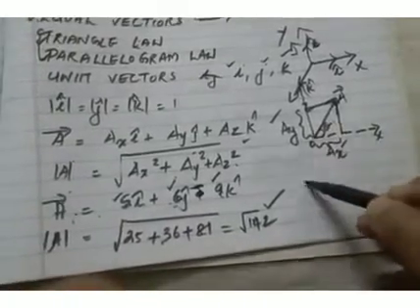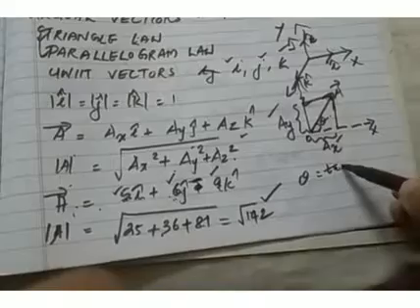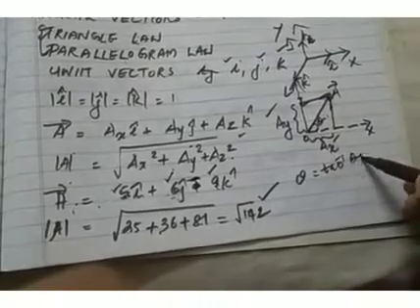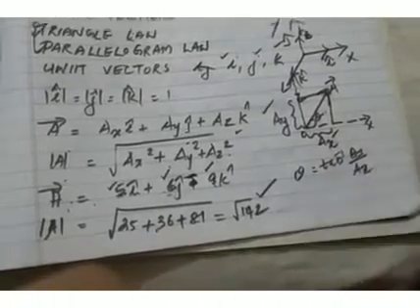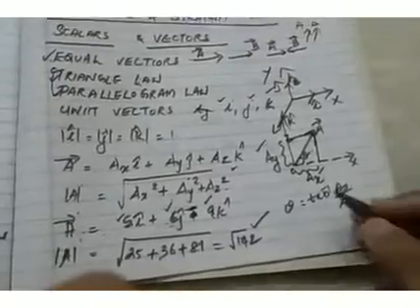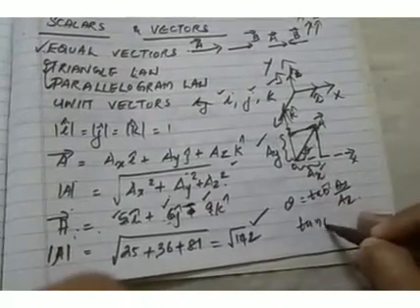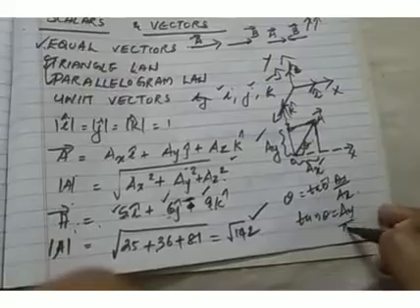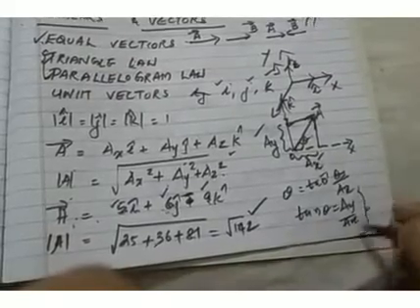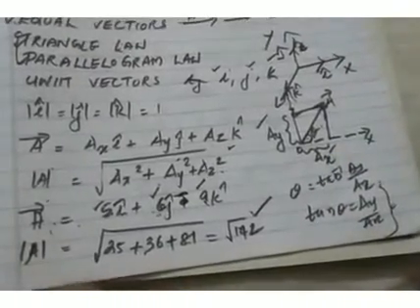Similarly, this angle theta can be found using this expression: theta equals tan inverse of AY by AX. Or we can simply write tan theta is equal to AY by AX. This is enough, you will get the direction. This theta represents the direction.